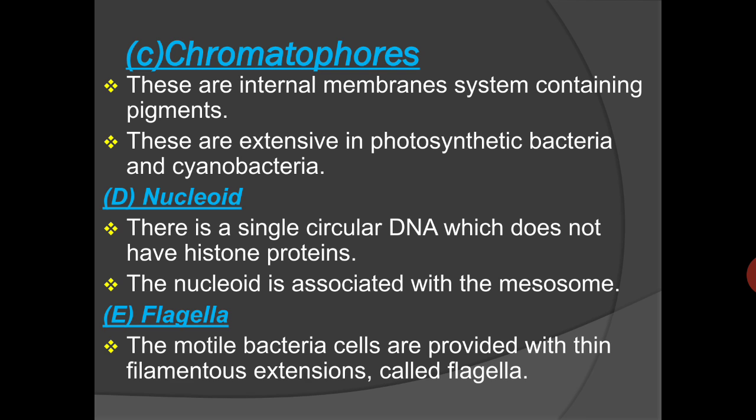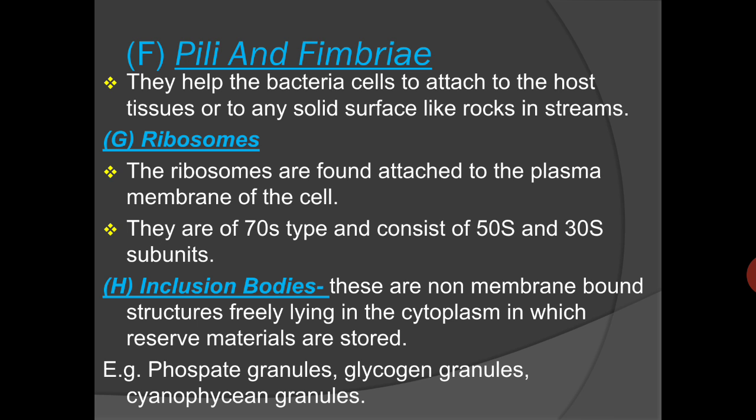Cyanobacteria means blue green algae, and photosynthetic bacteria are bacteria that prepare their own food. The nucleoid is a single, circular DNA which does not have any histone protein for the binding of these segments. And the flagella, if present in the bacterial cell, is provided with a filamentous extension, and its purpose is motility, or movement. The pili and fimbriae are also present in bacterial cells to attach to host tissues, or to any solid surface like rocks in streams.